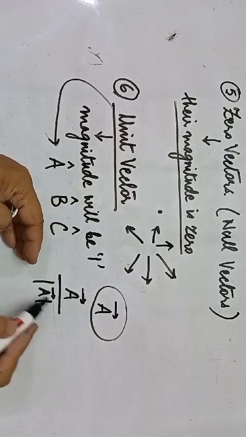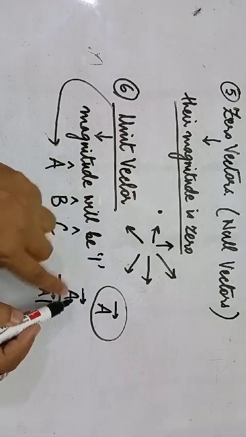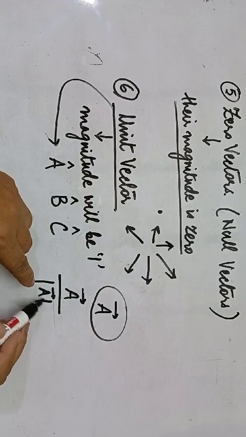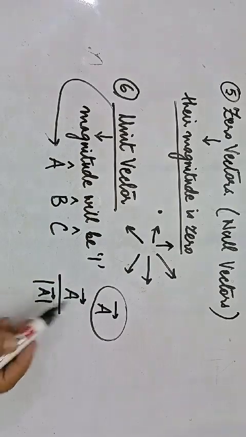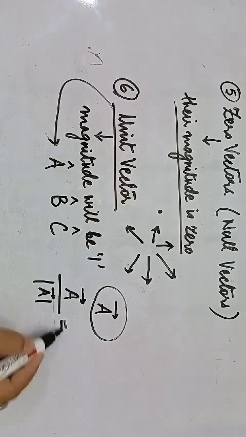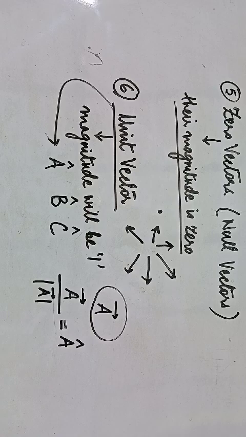So what are we doing here? We are dividing the vector, which carries magnitude and direction, by only the magnitude. The magnitude and magnitude get cancelled, and you are left with only the direction. So this becomes a vector A, which is a unit vector. It only has a specific direction, but the value has become 1. This is a unit vector.